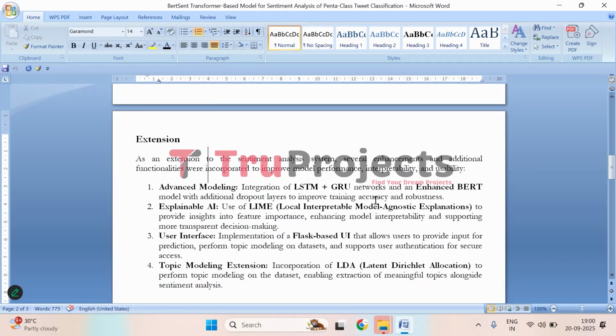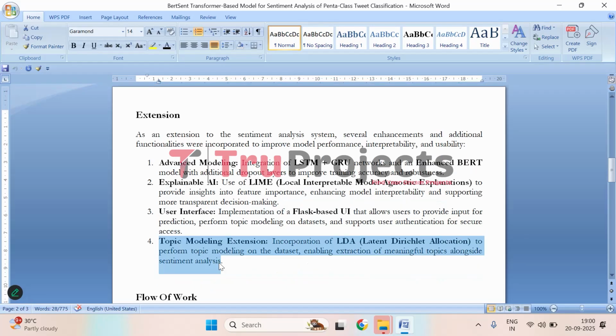To make the model's decisions easier to understand, LIME has been implemented in this project. This technique shows which features or words in the text had the most influence on the predictions, making the analysis more transparent. Third, a user-friendly front-end interface has been incorporated, developed using Flask, and it includes a user authentication mechanism, which only allows registered users to access the system. Then comes topic modeling.